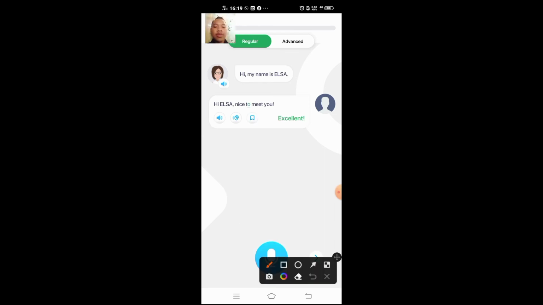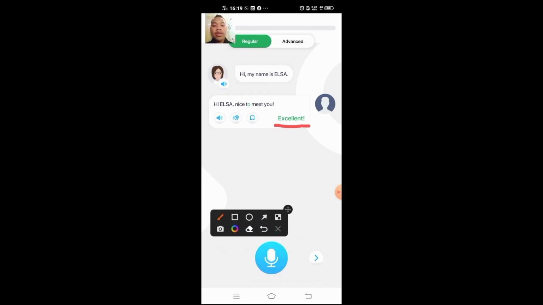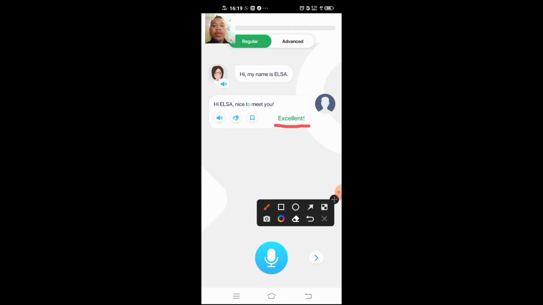You can see that I get the score excellent here. So if your students get excellent, you can ask your students to click this button, and it will go to the next session. But if your students don't get this score, you can ask your students to choose this button. Yeah, so we can hear the native again.